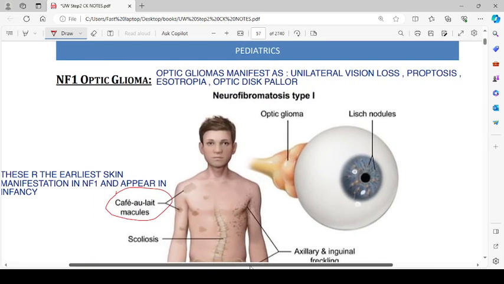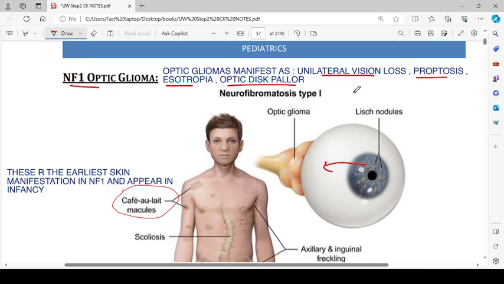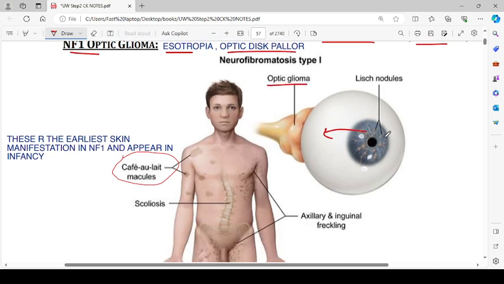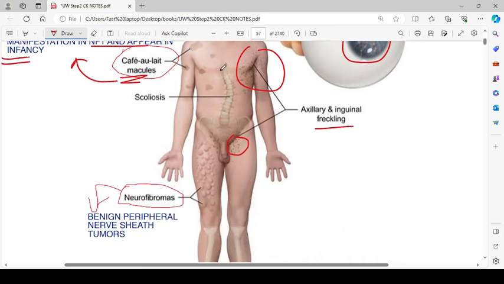Then what is the concept of optic gliomas, which are seen in neurofibromatosis type 1? Optic gliomas manifest as unilateral vision loss, proptosis, esotropia, that is the eye will move inward, and optic disc pallor. So this is an optic glioma. Here, if you can see, these are Lisch nodules, which are dots on the iris. Then axillary and inguinal freckling will also be present. These are the earliest skin manifestations of neurofibromatosis type 1. Cafe au lait spots are the earliest manifestation of neurofibromatosis type 1 and they appear in infancy. Then we have this scoliosis.